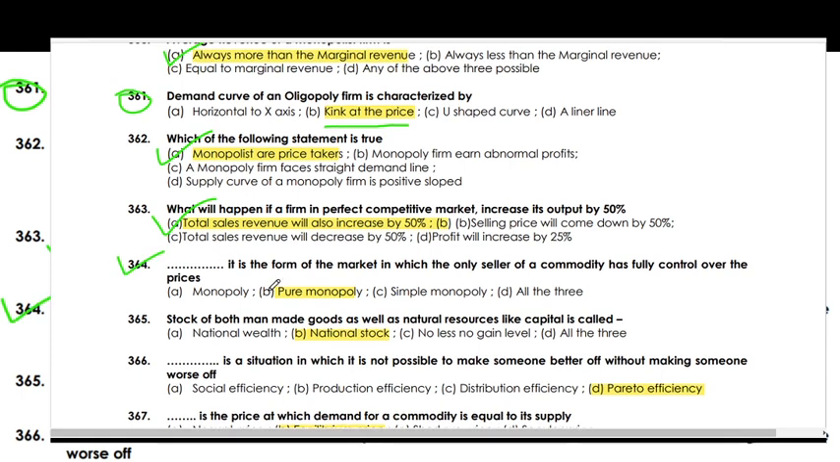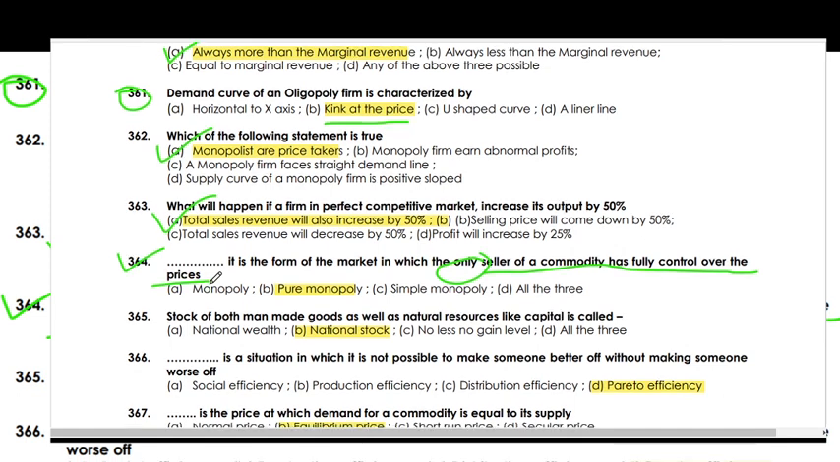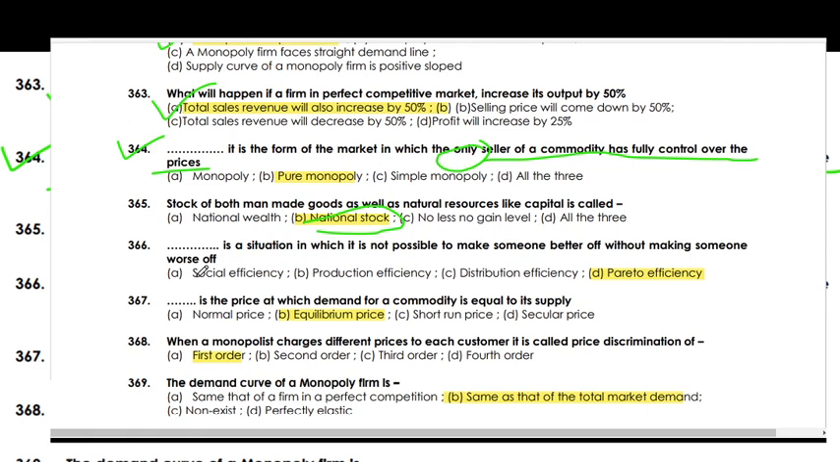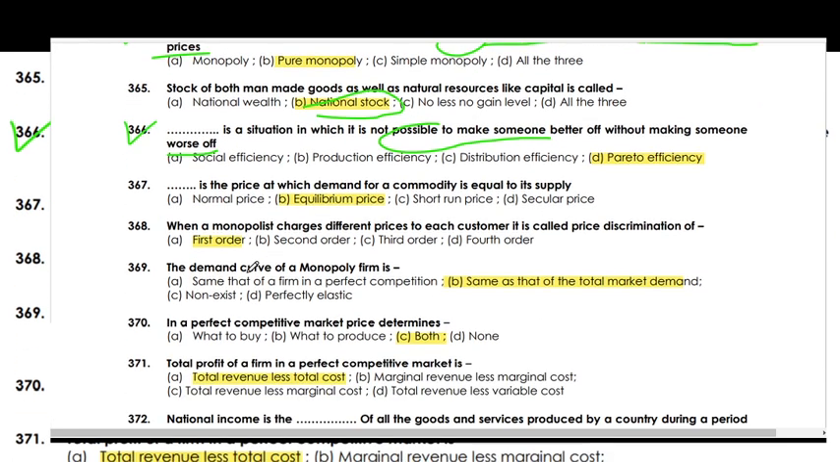Pure monopoly is the form of market in which only one seller of a commodity has full control over the price. Stock of both man-made as well as natural resources, like capital goods, is national stock. Pareto efficiency is a situation in which it is not possible to make someone better off without making someone worse off. Equilibrium price is the price at which demand for a commodity equals its supply.